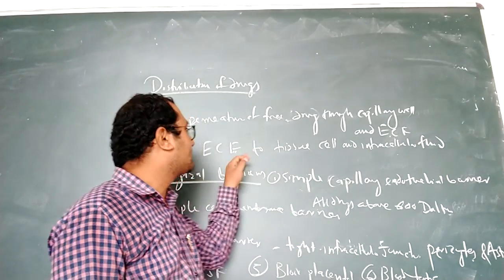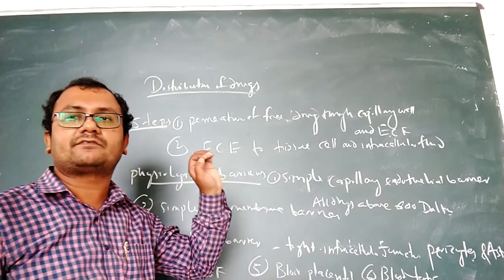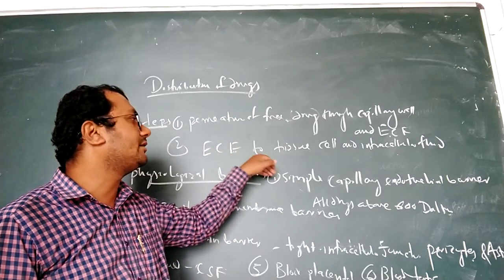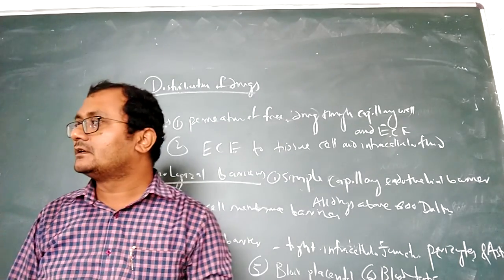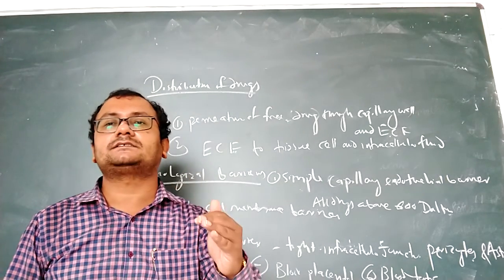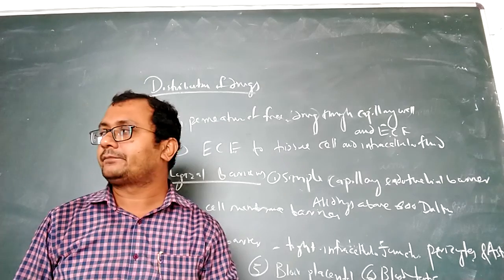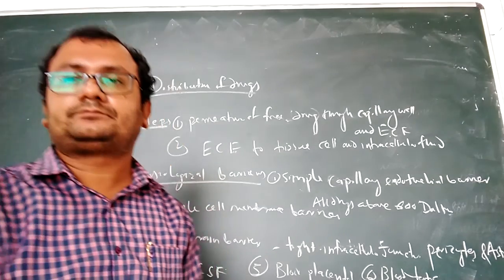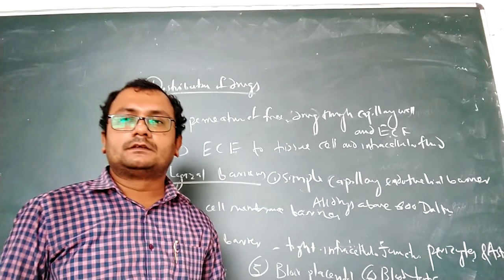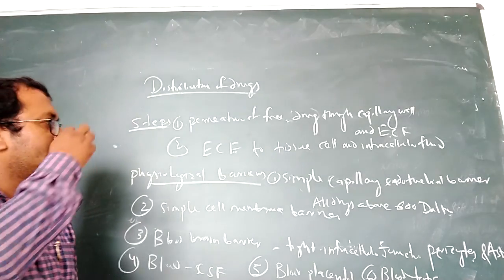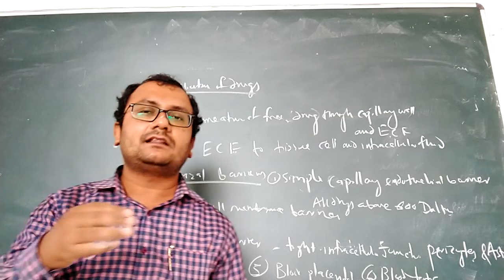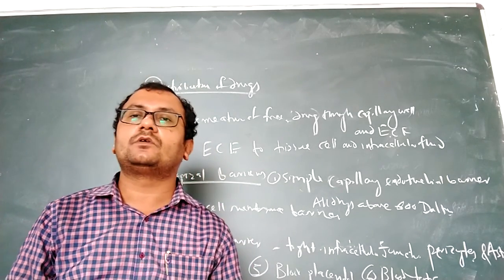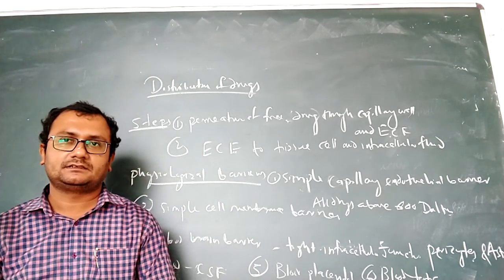The next step is that from the extracellular fluid the drug will permeate into the tissue cells and intracellular fluids. So distribution occurs in these two steps.